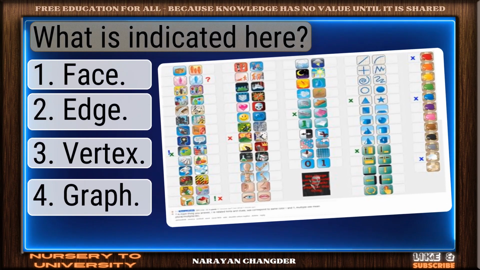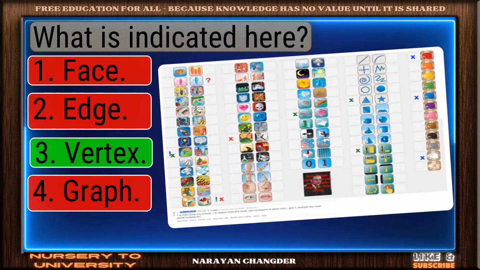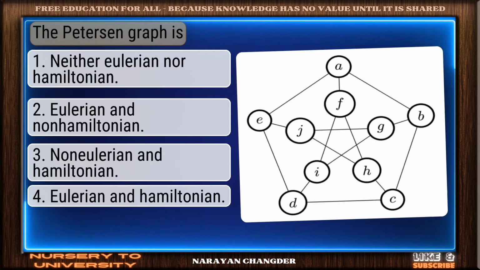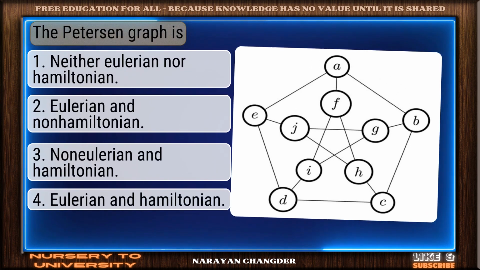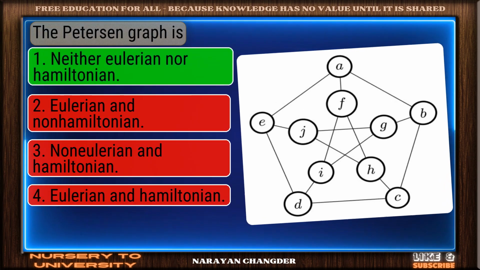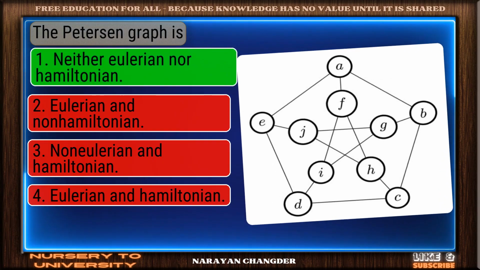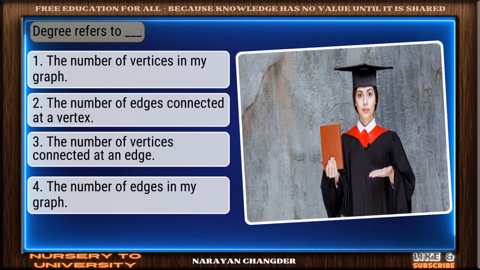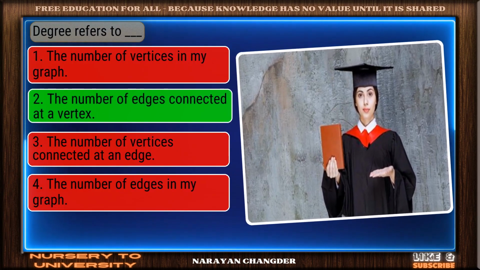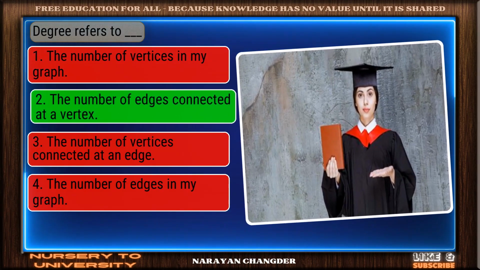Question number 73. What is indicated here? Nice work. You chose vertex, and it is correct. Question number 74. The Petersen graph is. Good thinking. Neither Eulerian nor Hamiltonian is the right answer. Question number 75. Degree refers to dash. Smart pick. The number of edges connected at a vertex is the correct choice.